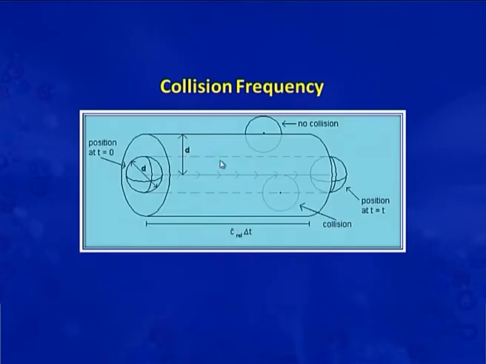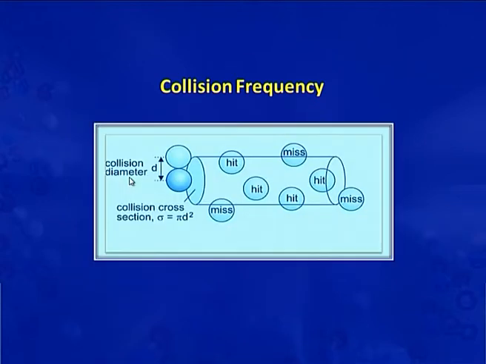Now, in a time delta t, the molecule moves a distance C_rel times delta t and sweeps out a cylindrical path of cross sectional area pi d square. So, the number of stationary molecules with centers inside the cylindrical tube is given by the volume of the tube multiplied by the number of molecules per unit volume in the sample.